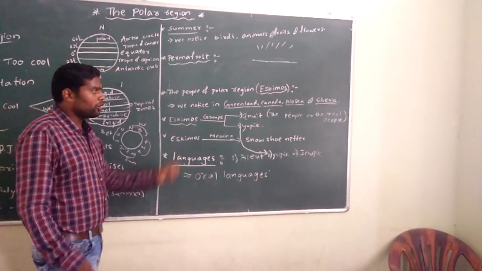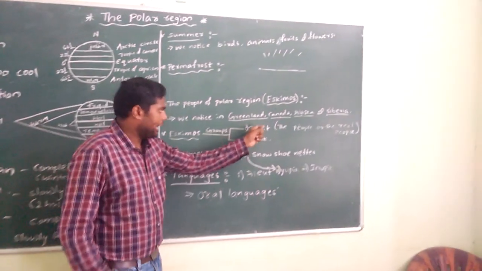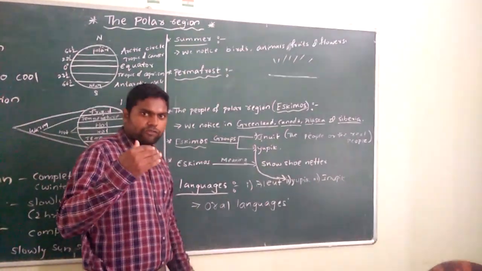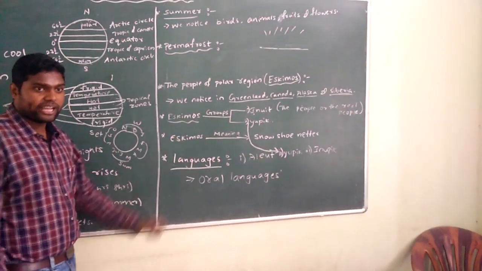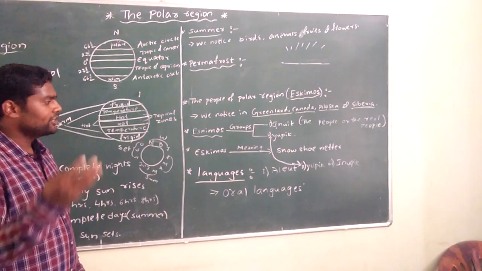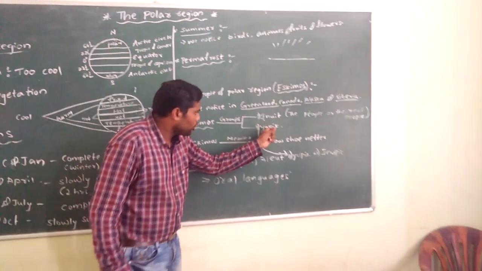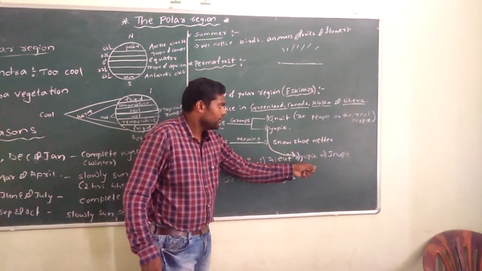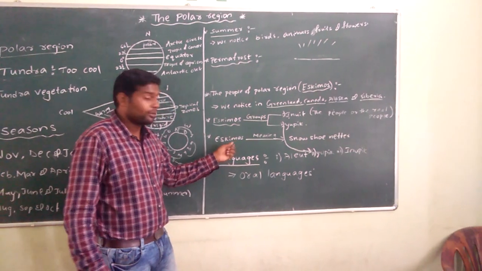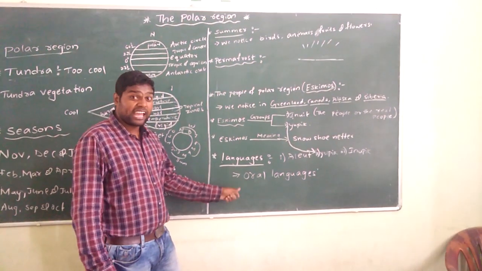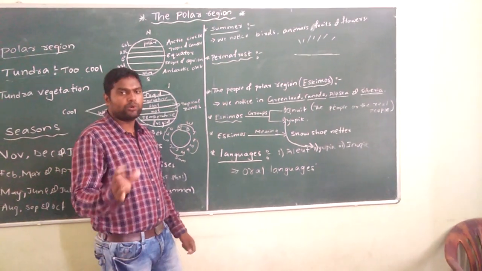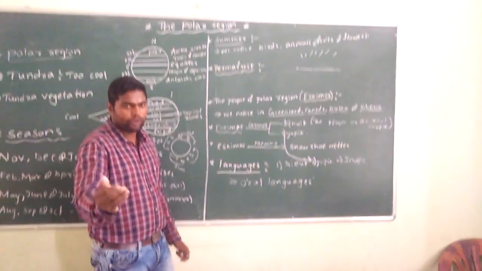Next, how many groups they have? 2. Inuits, Yupik. What is the meaning of Inuits? The people or the real people. How many languages they have? 3. Aleut, Yupik, Inupik. Yupik group speak Yupik language. Next, what is the meaning of Eskimos? Snowshoe netter. These 3 languages are oral languages. We don't have any script or any written formats.